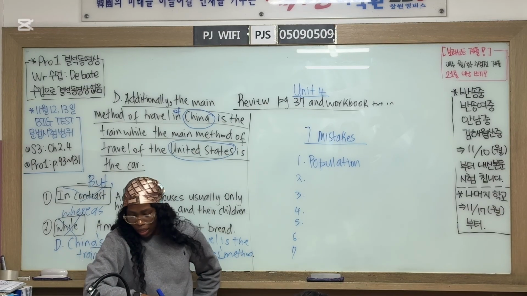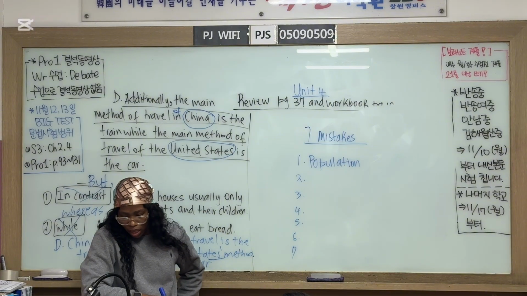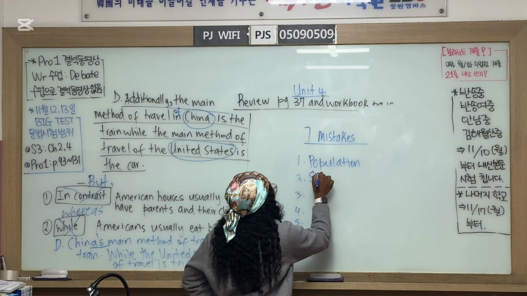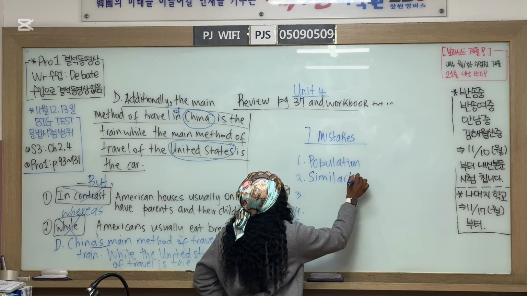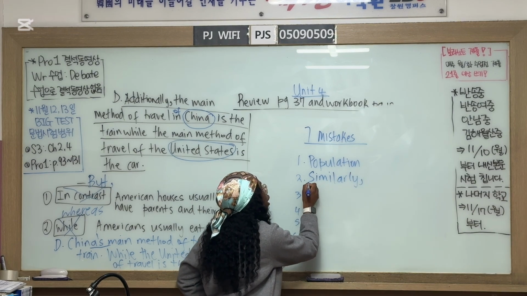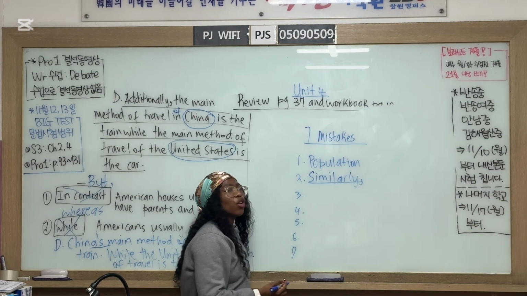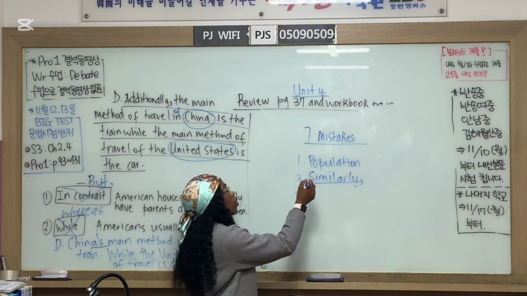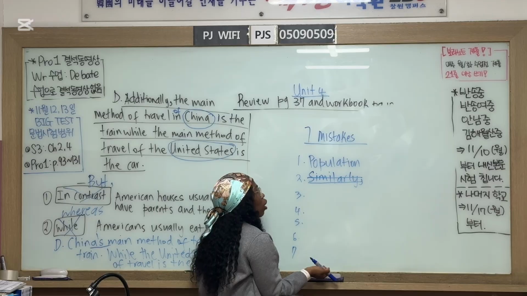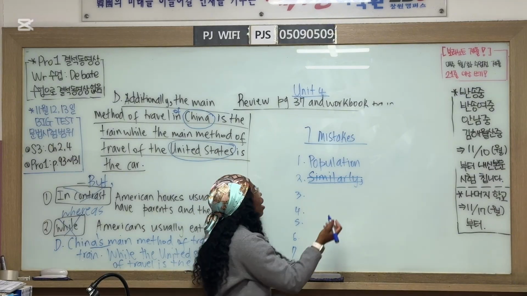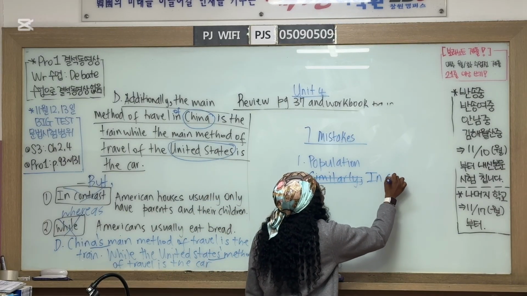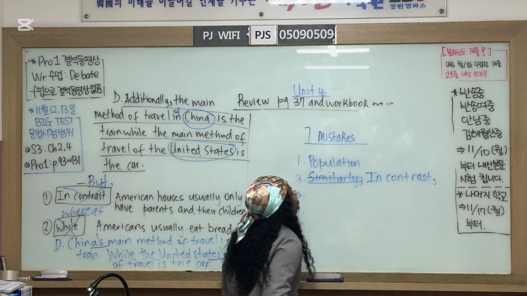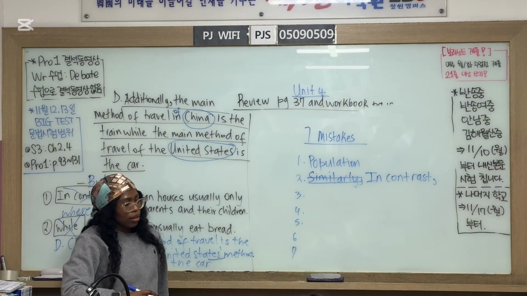Next, number 2. Similarly, China has their own global and more varied climate. Good. Similarly is wrong. Why is similarly wrong? It's different, because now we are talking about the differences. We are not comparing, we are contrasting. So this connector is wrong. We can say "in contrast," or you can use "whereas" or "however," or all those other ones.